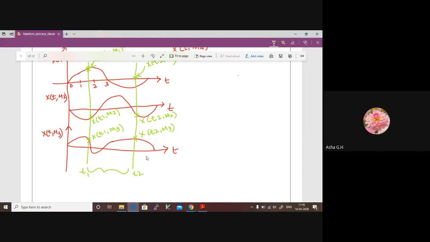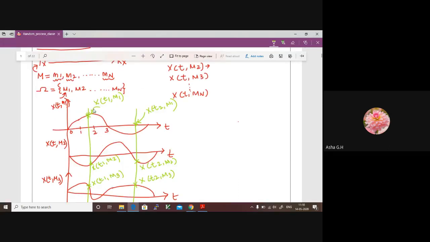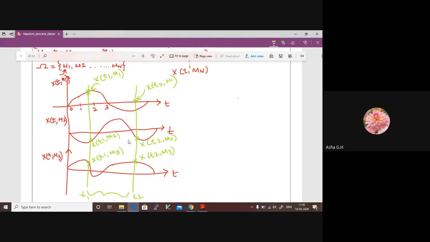Maybe you can try to relate the ensemble that we discussed in the previous case and try to relate these individual random processes. Now, as I told you, a random process can be a process which deals with a single sample point here, but generally it is a combination of all these. Okay, so now I think this is clear. This is the representation of the message block which is present at the transmitter side.